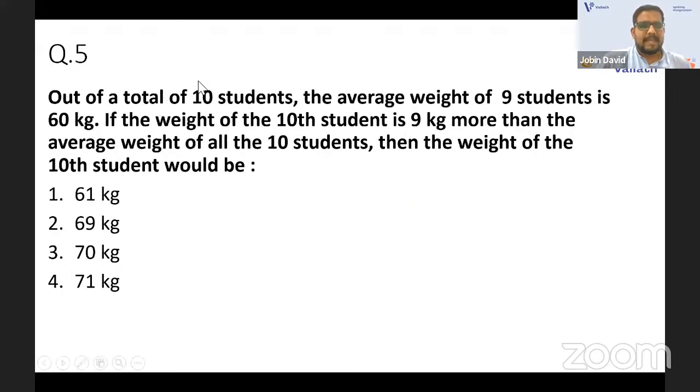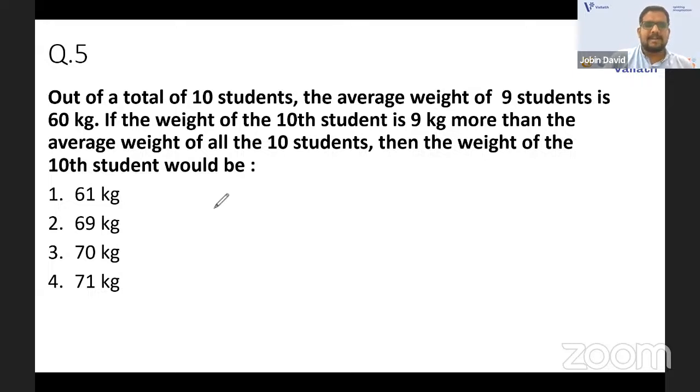Yes, the 5th question. Again, average part. Out of a total of 10 students, the average weight of 9 students is 60 kilogram. Okay. So from that, you can get the sum of weight of 9 students, right? 9 students, the average is 60. If the weight of the 10th student is 9 kilogram more than the average weight of all the 10 students, then what would be the weight of the 10th student? It's a confusing one, but if you read the question twice or thrice, you will get the idea. Anyway, obviously 10 students are there.